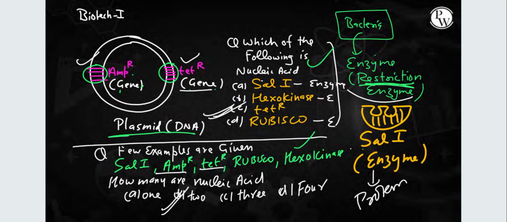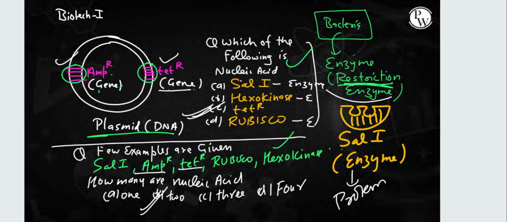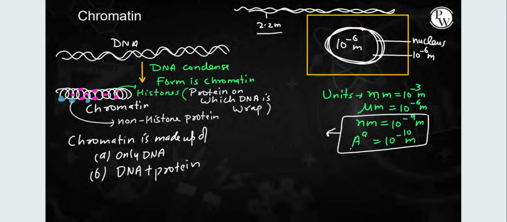All right. The next question gives a few examples: SAL1, ampicillin resistance gene, tetracycline resistance, Rubisco, and hexokinase. How many are nucleic acids? Of course, 2 of them are nucleic acids and the other 3 are proteins. That's why the answer here is 2. And if I add one more here, ribozyme, then the answer has to be 3. It depends on what the options are. All right. Now let's move towards the next slide.